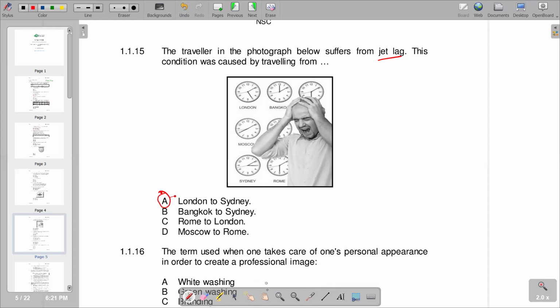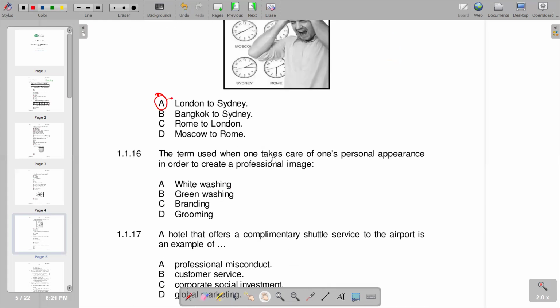And 1.1.16, the term used when one takes care of one's personal appearance in order to create a professional image. Obviously, this is grooming. We have grooming on D.